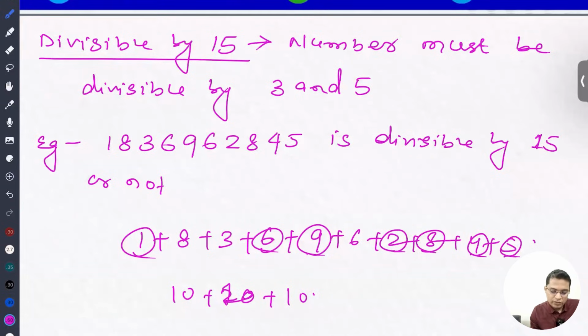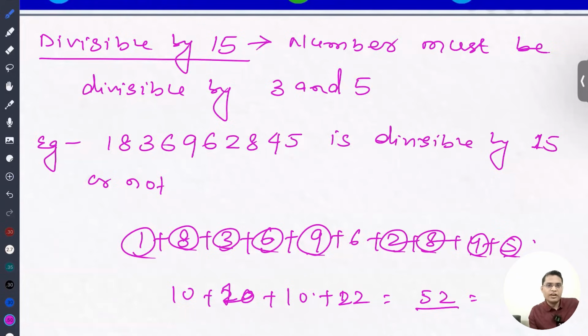So it is 8 plus 8 16, 16 plus 6 22, 22 plus 30 so it is 52. So 5 plus 2, 7, it's not divisible. 52 is not divisible by 3, so the entire number is not divisible by 15.